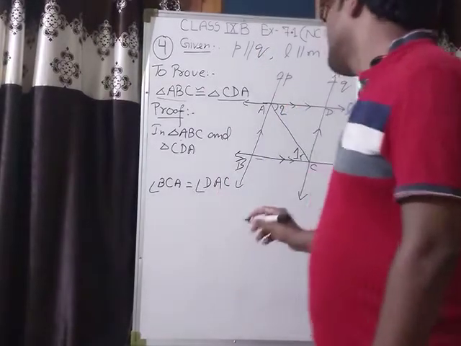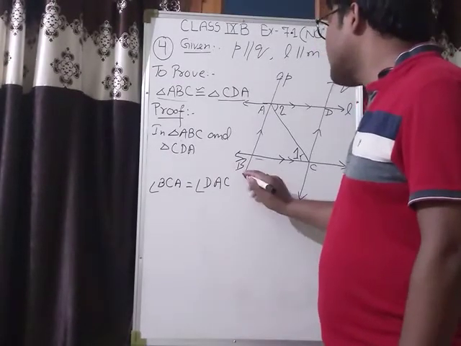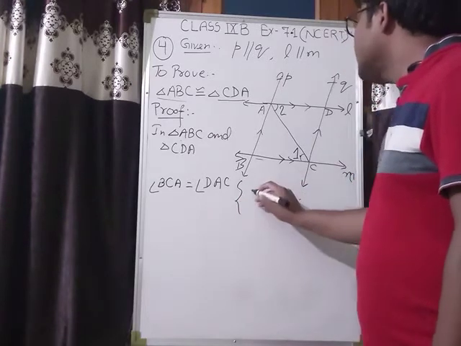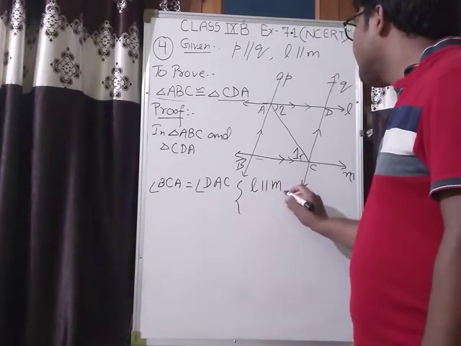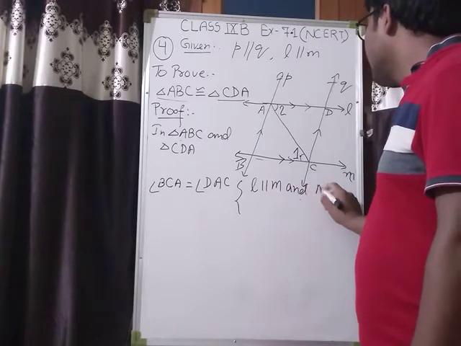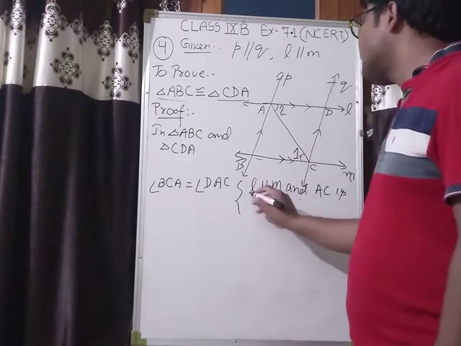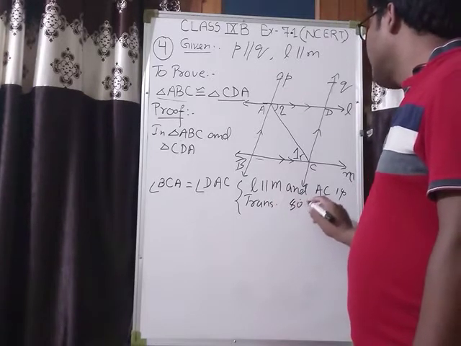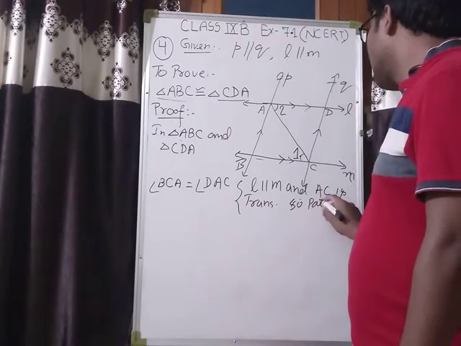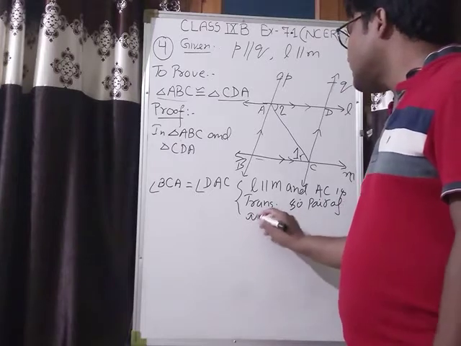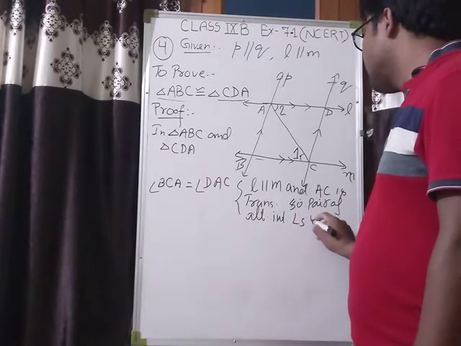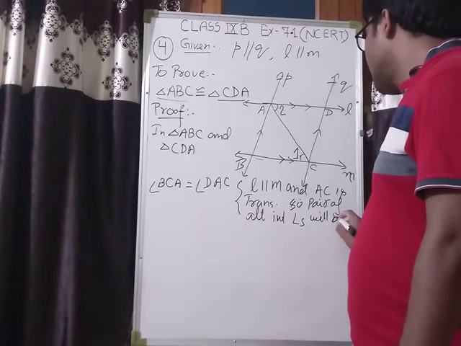Okay, why? What can you write as the reason there? Because L is parallel to M and AC is transversal, so pair of alternate interior angles will be equal.